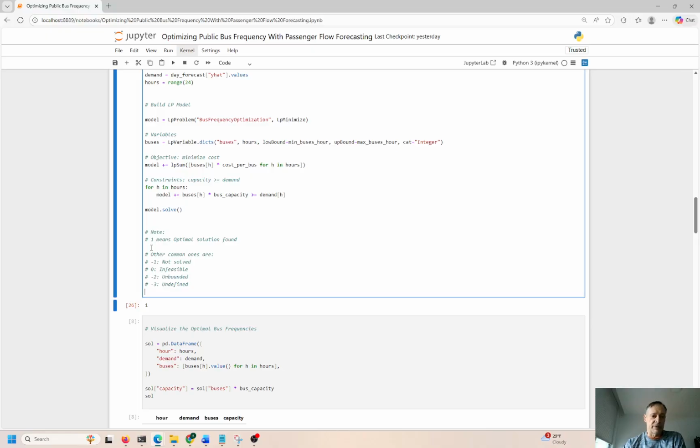So I solved the problem, and I get 1 over here. 1 means optimal solution, so the solver right here did find a solution. So that's fine. We have the model.